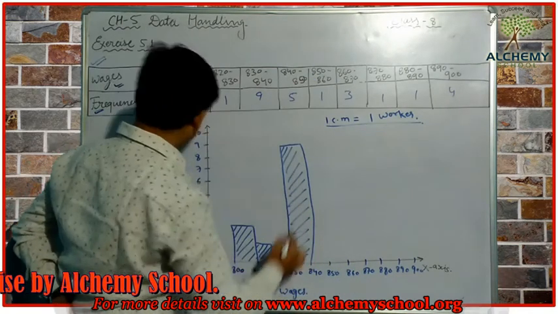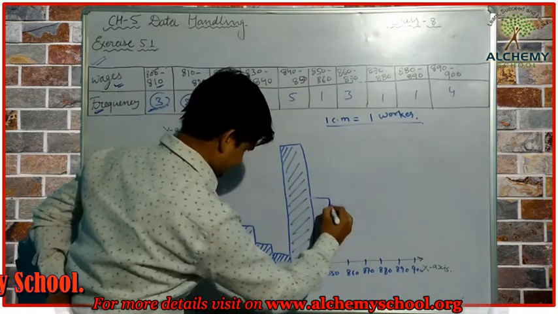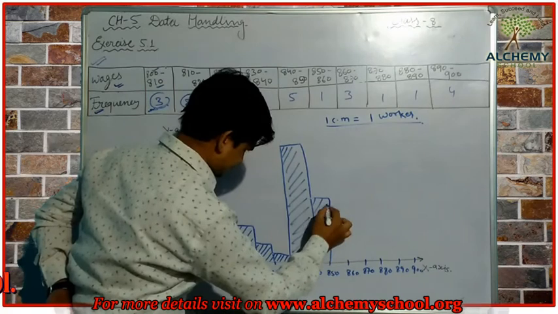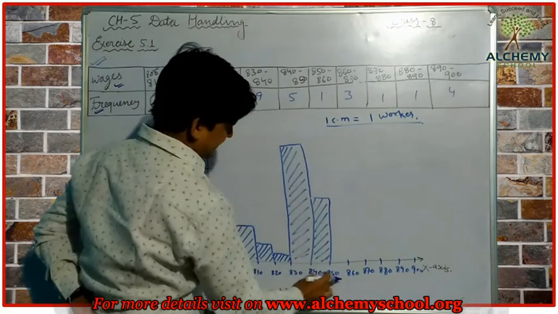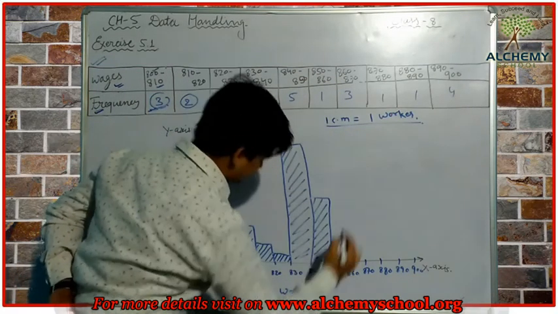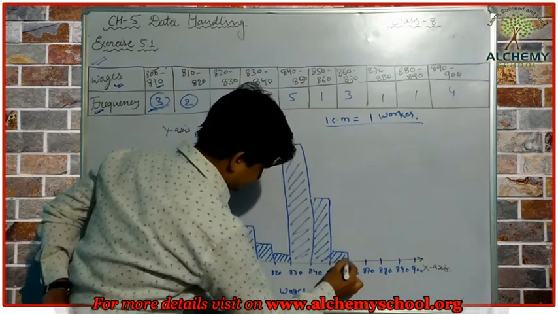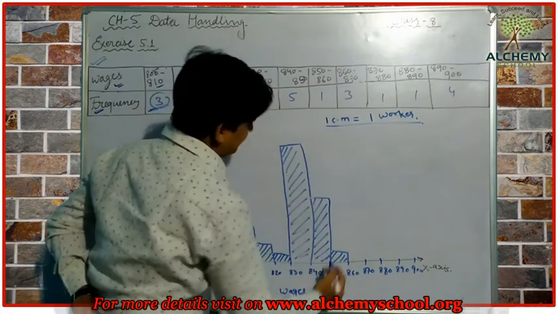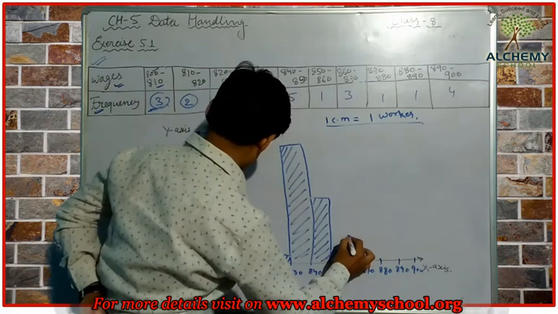840 to 850, that is 5 frequency. So it is here. Then 850 to 860, that is 1. Again we make a bar here. Now 860 to 870, that is 3. Make one more.